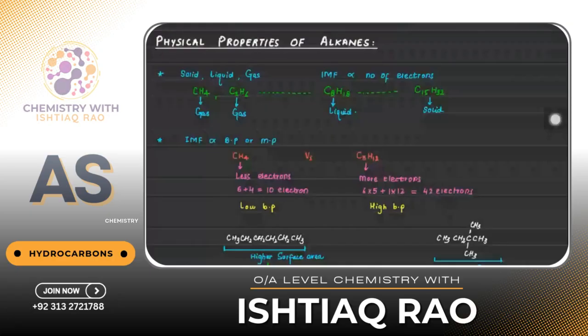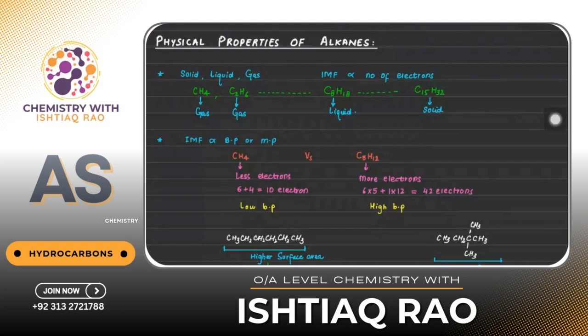And what type of IMF are they going to have? We have discussed 3 types of IMF, if you remember. London force, also known as induced dipole or instantaneous dipole. Then we discussed permanent dipole, and then hydrogen bonding.